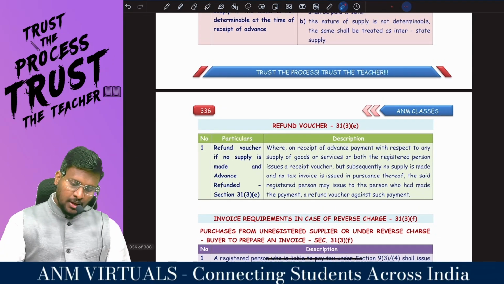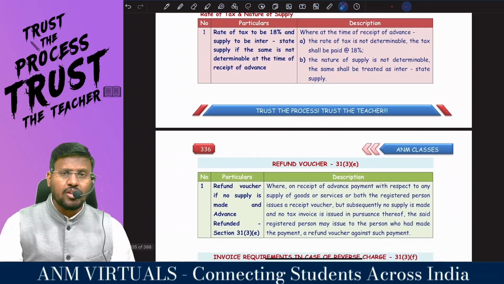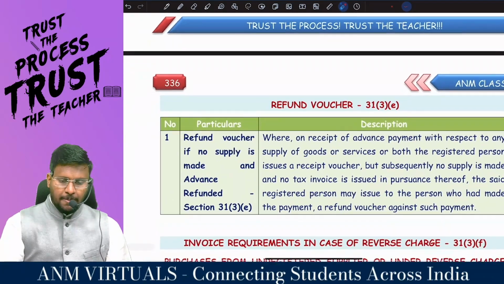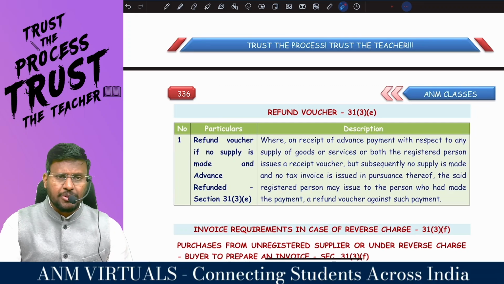Comfortable, sir? So, my dear lovable students, what is 31 subsection 3 clause A? Revised tax invoice. What is 31 subsection 3 clause B?